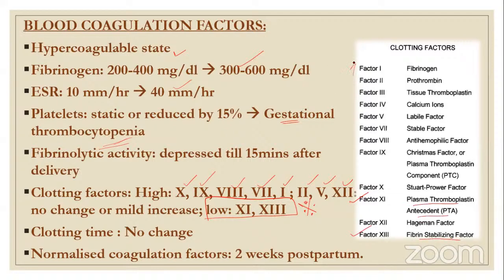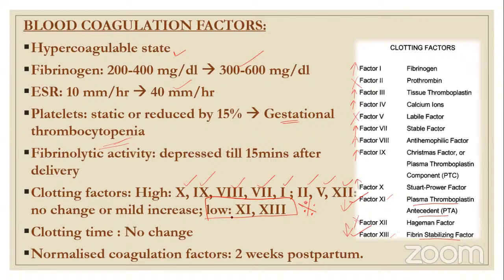So factor 1 increases. Factor 2, again, there is no change. Factor 3 is also rising. Factor 4 is also rising. Factor 5, there is no change. Factor 7 is rising. Factor 8 is rising, and factor 9 is rising. Factor 10 is rising, whereas factors 11 and 13 are decreasing. Just remember. And factor 12, there is not much change. So these changes you have to remember.